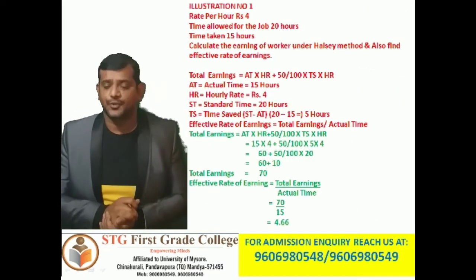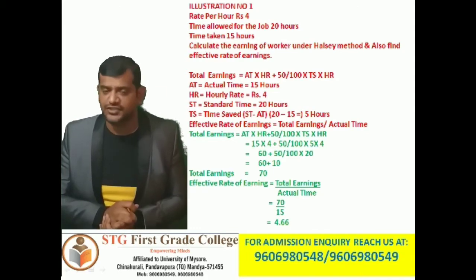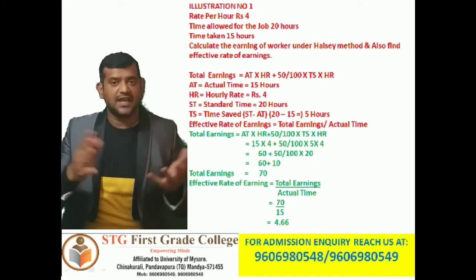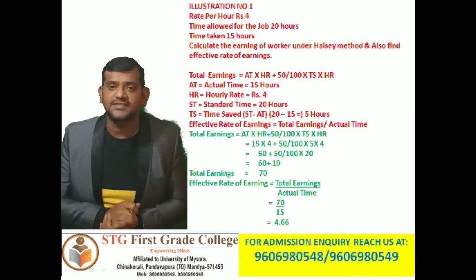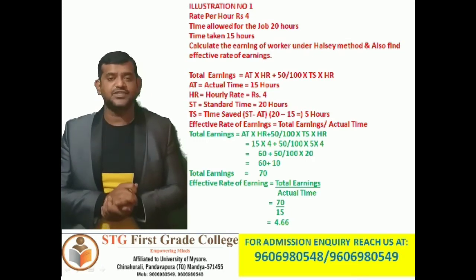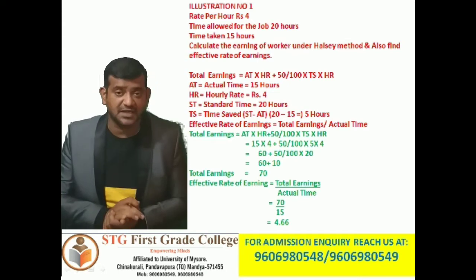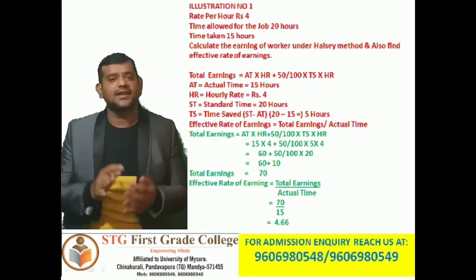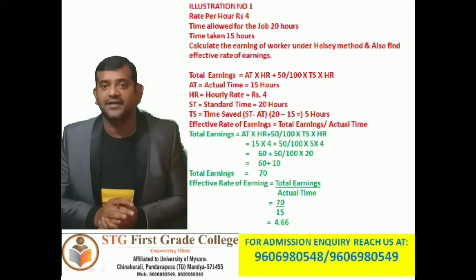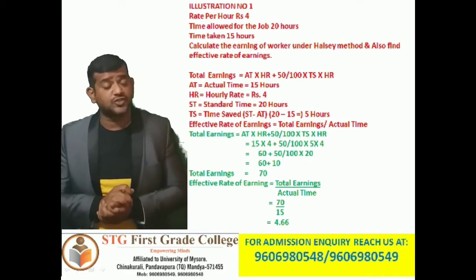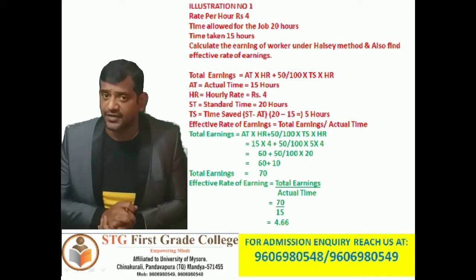Rate per hour rupees 4, that is hourly rate 4 rupees. Time allowed for the job 20 hours. Time allowed means standard time. Time taken 15 hours, that is actual time which has been taken. Clear? Calculate the earnings of worker under Halsey method and also find effective rate of earning.